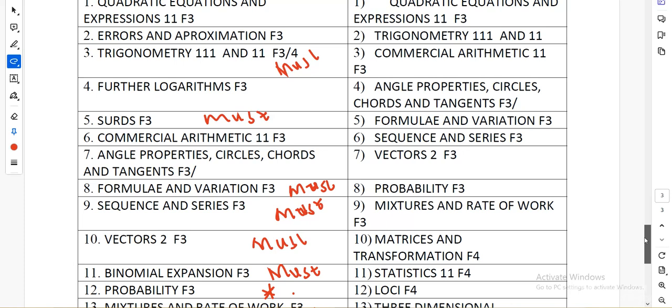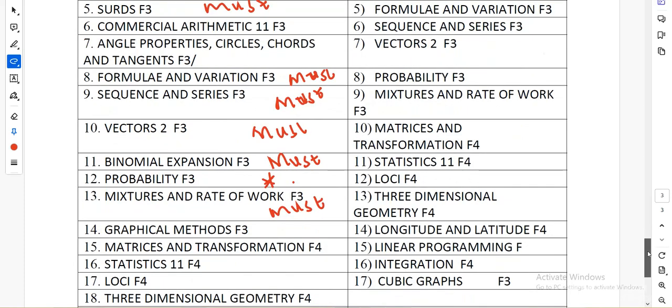You will tell me. Then vectors. If vectors is not going to be in section 2, then it must be in section 1. Yeah, that one is a must, I promise you. Binomial expansion, a must. That one, put it down. You must expand, use the Pascal triangle, and apply. That one is a must.